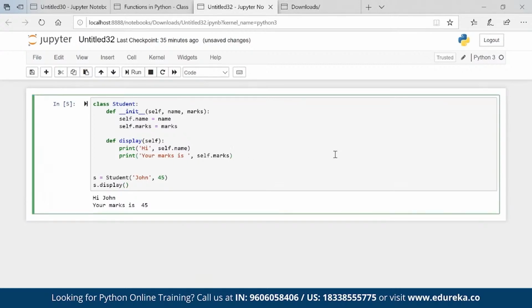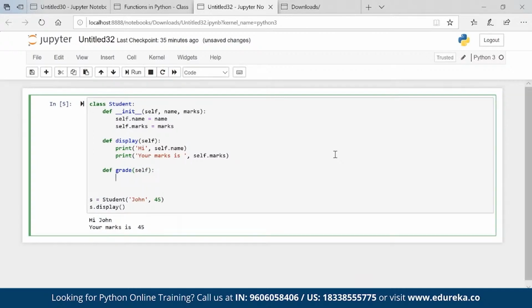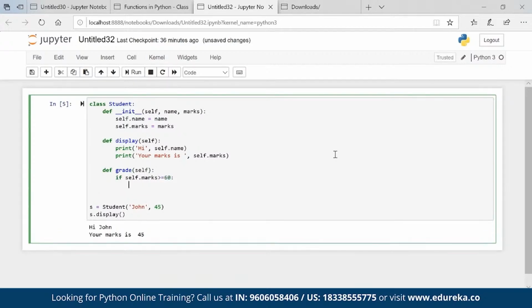Suppose I want to create one more method, def grade. I want to assign a grade. def grade(self), and then if self.marks, let's say, is greater than or equal to 60, then print you got first grade.